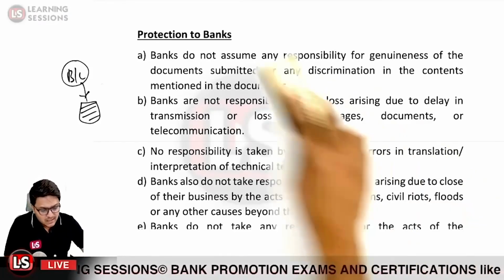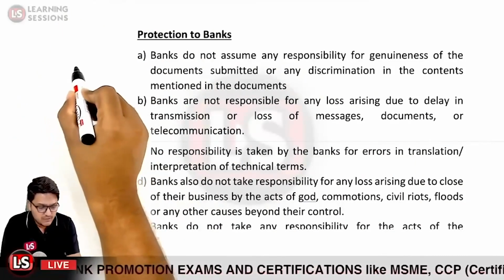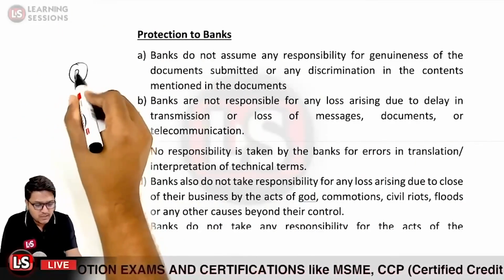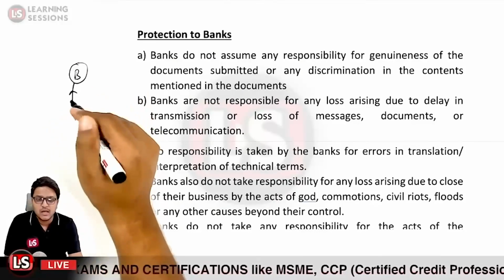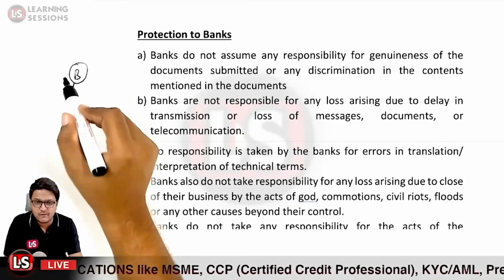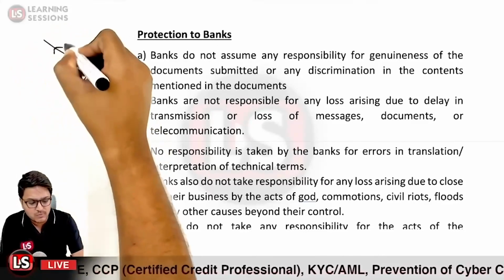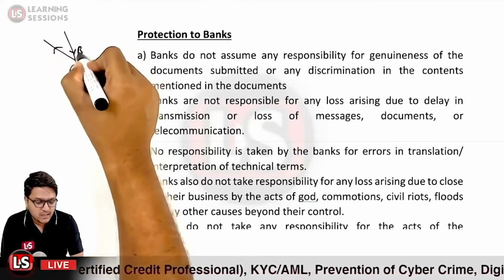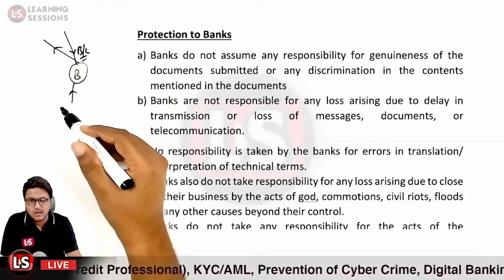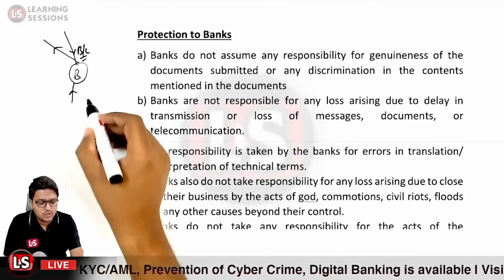So let us take the case of the beneficiary over here. The letter of credit was advised by the advising bank to the beneficiary. The beneficiary went through the content of the letter of credit and found each and everything very correct. So it shipped the goods. Now it has the bill of lading with it. Now these documents are to be presented by the beneficiary to the negotiating bank.